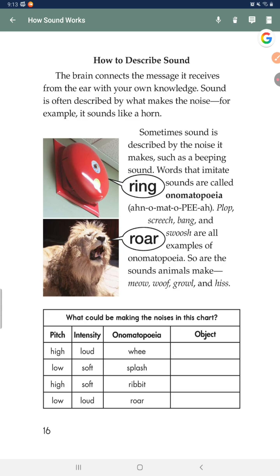Words that imitate sounds are called onomatopoeia. Plop, screech, bang, and swoosh are all examples of onomatopoeia. So are the sounds animals make: meow, woof, gull, and hiss. What could be making these noises in this church?